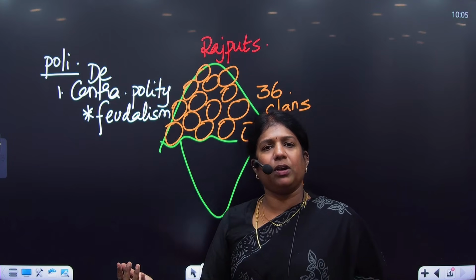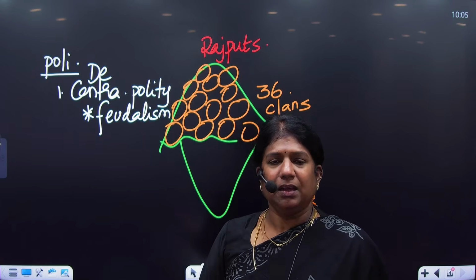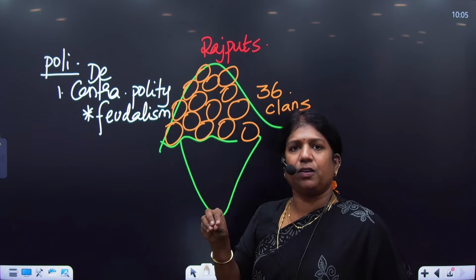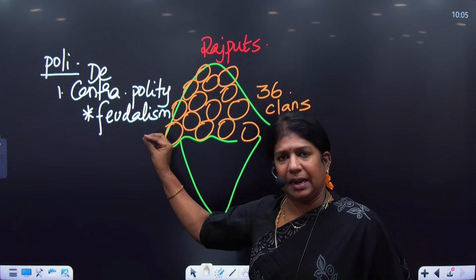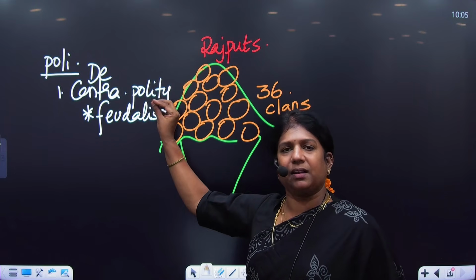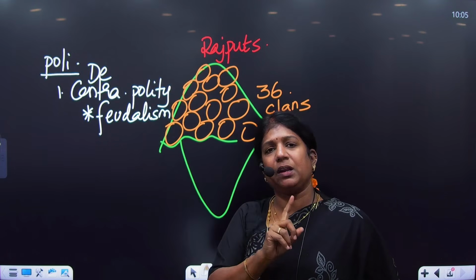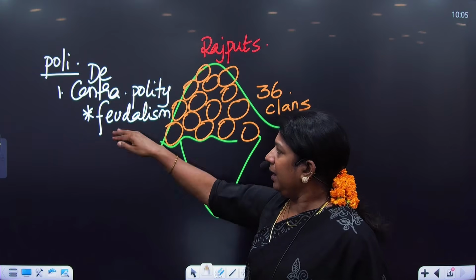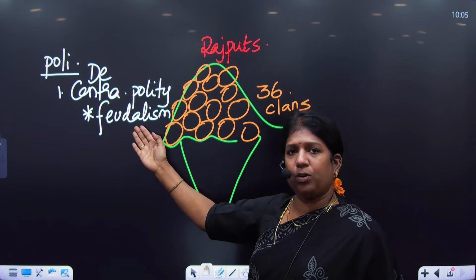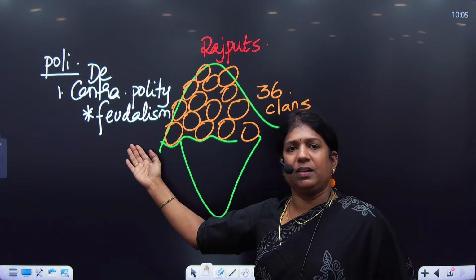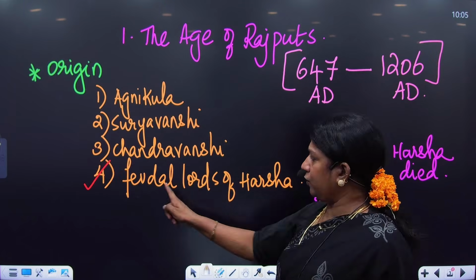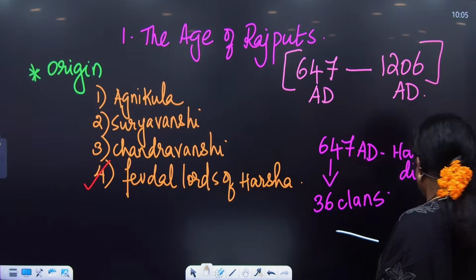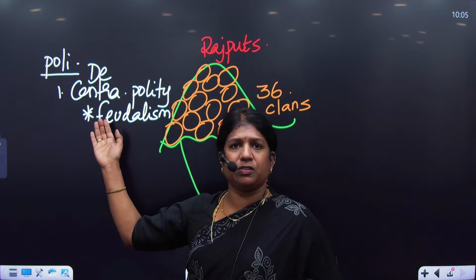And Harsha's polity was a confederate monarchy. Since the Rajputs were feudal lords of Harsha, and wherever feudalism comes, you can close your eyes and write that the polity would be decentralized. So the Rajput polity was never ever centralized. It was decentralized because the backbone of Rajput polity was feudalism. And to keep a clue in mind, Rajputs themselves were feudal lords of Harsha. So when Harsha had 36 feudal lords, the polity was decentralized.